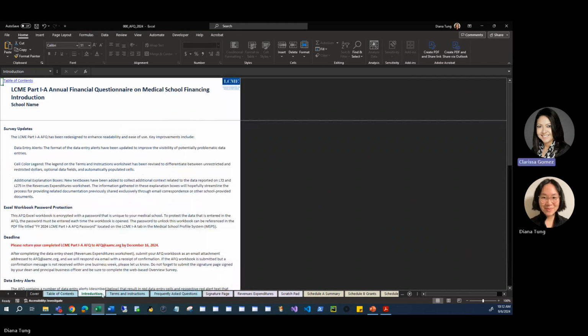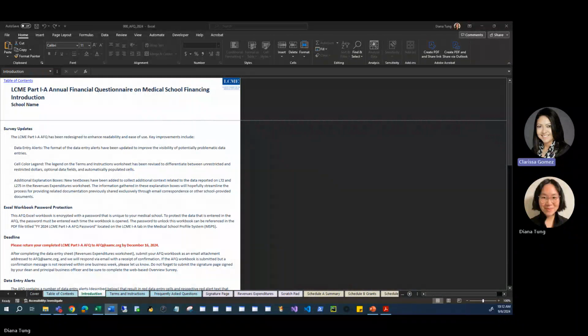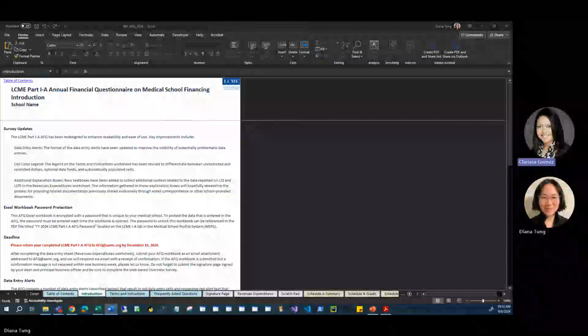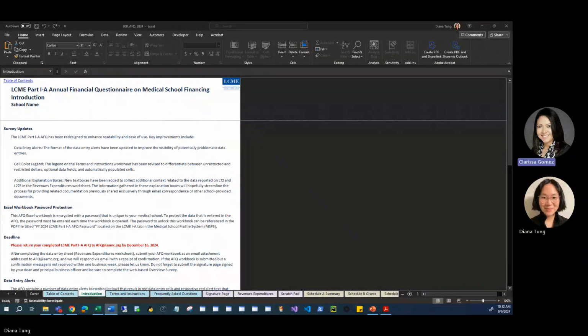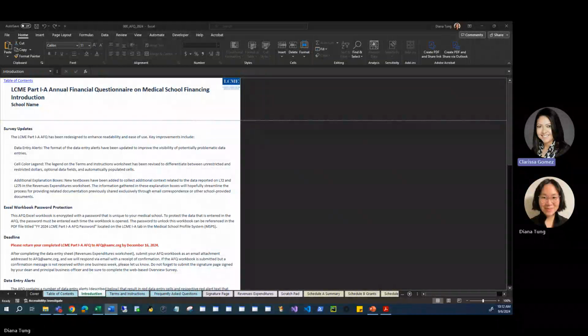Introduction. The AFQ deadline is usually mid-December. If necessary, the PBO can request an extension to submit the AFQ by emailing us at afq@aamc.org. In this email request, be sure to state the reason for the extension and the specific date by which we can expect to receive your submitted AFQ, overview survey, and signature page. You should send questions and the completed AFQ to us at afq@aamc.org. Both Diana and I monitor and respond to emails received here.